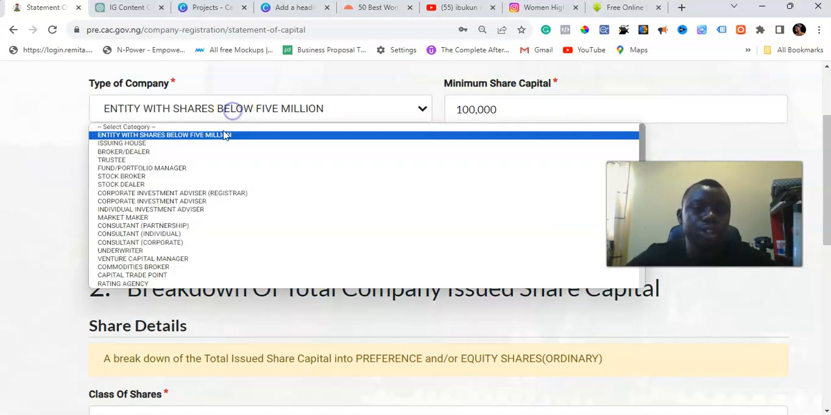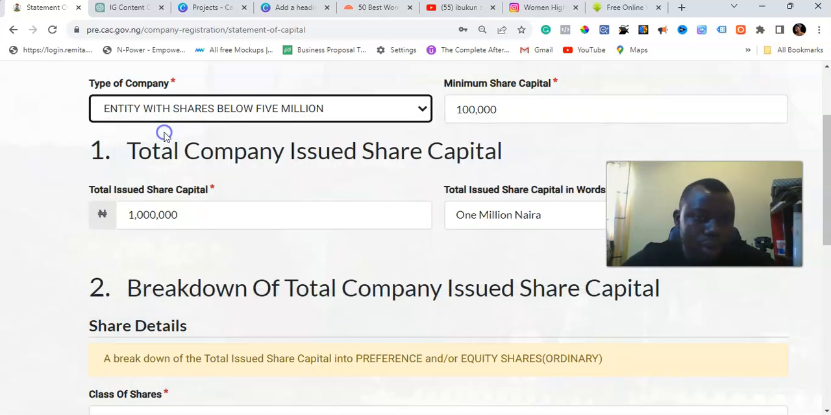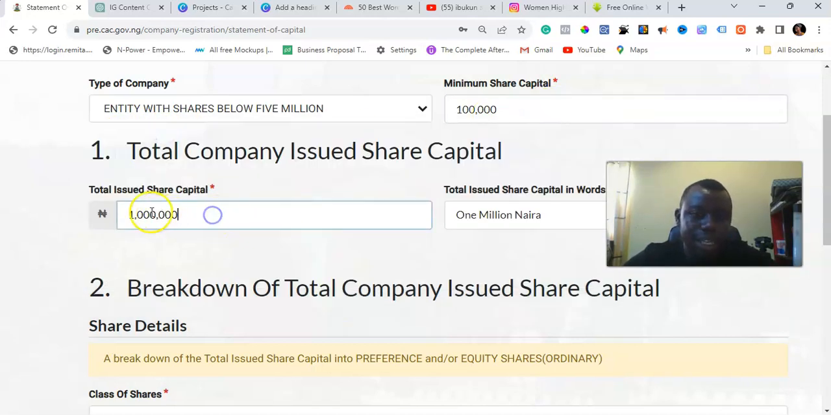So all you need to do if your business is not part of the ones I've listed right now is select entity with share capital below 5 million naira, and you insert the amount you are going to be paying for minimum share capital here as 1 million naira, or depending on whatever million you want to use. If you want 10 million, you can also select 10 million. Just make sure that the total issued share capital is stated here as the appropriate amount you want to make use of.